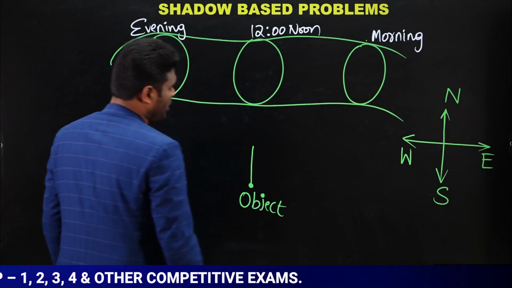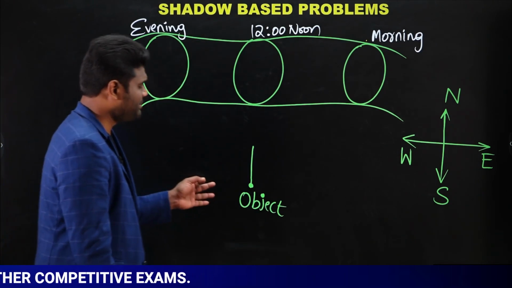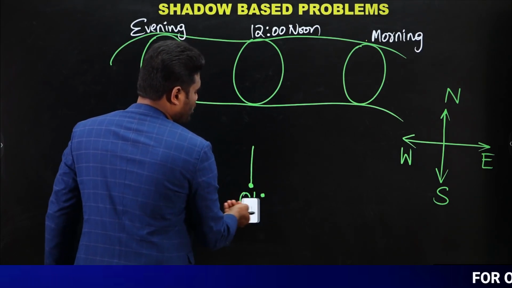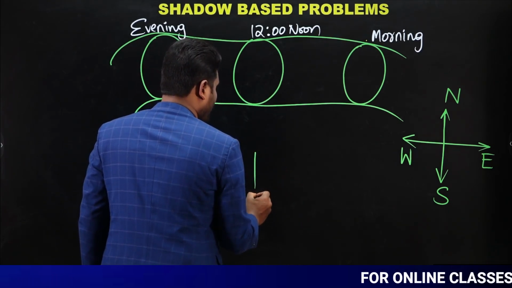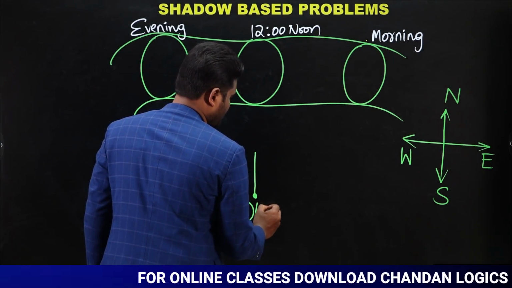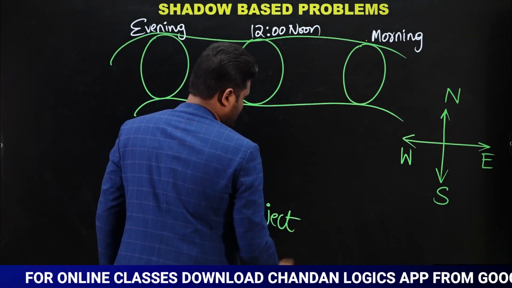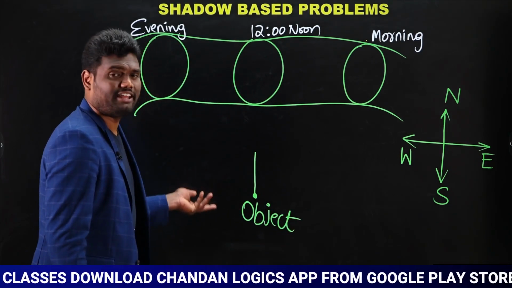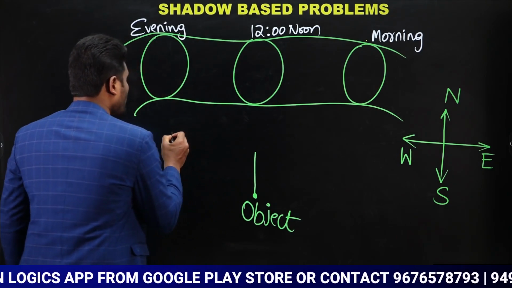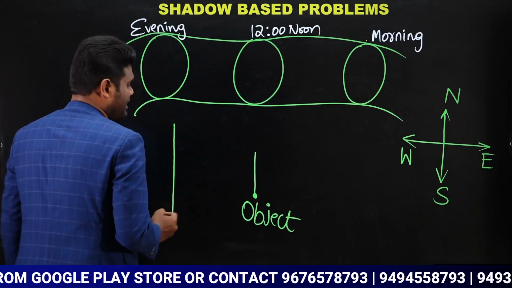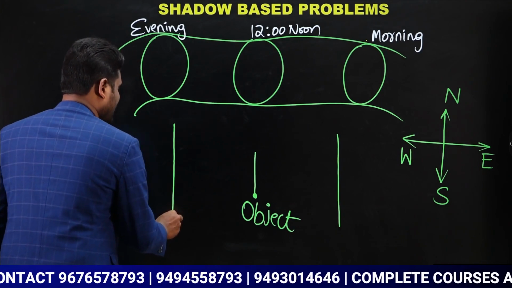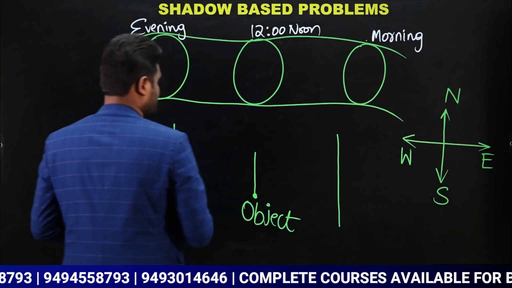Obviously, when I place this object, there will be a shadow for this object. Yes or no? We know there is going to be a shadow. Now, if you observe, the shadow will be either on this side or on this side. Any of these two sides, the shadow will be there.